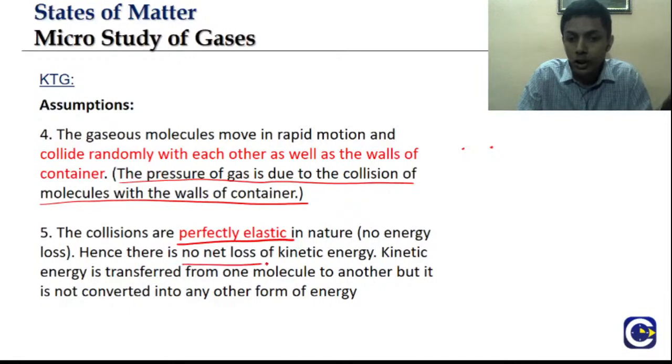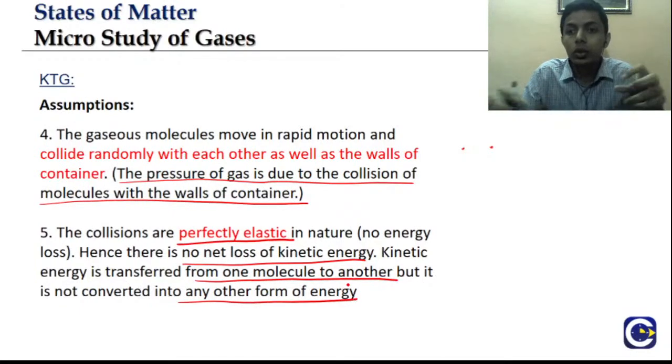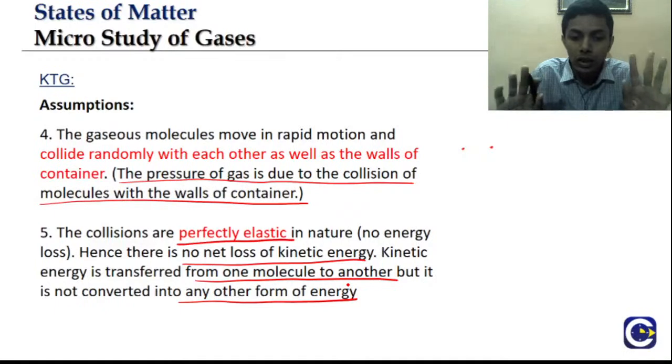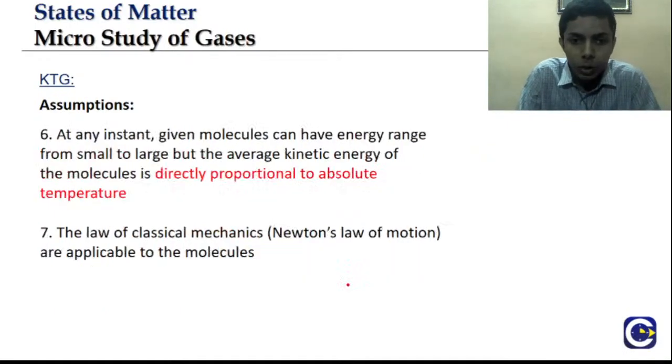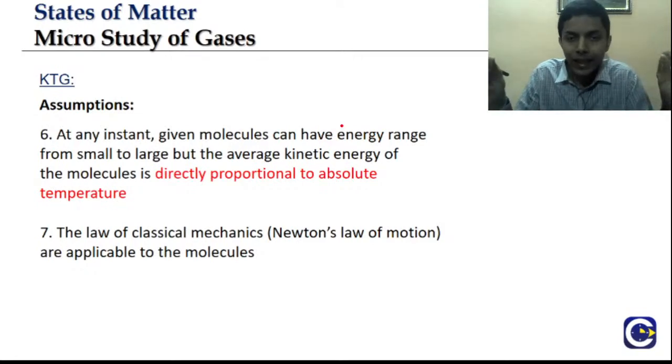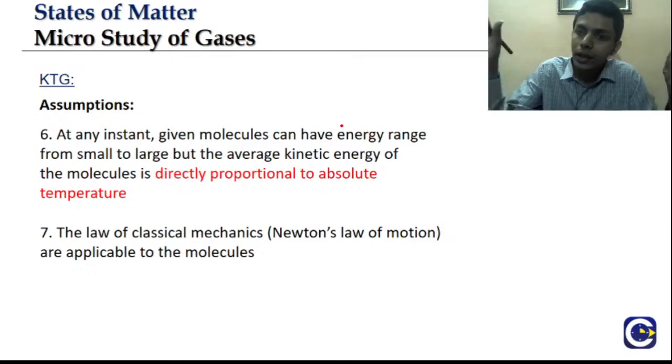Hence, there is no net loss of kinetic energy. Kinetic energy can be transferred from one molecule to another, but it is not converted into any other form of energy. So total kinetic energy at any particular temperature remains the same. That's what the sixth postulate continues, that at any instant, given molecules can have a range of energy. Few molecules will have less kinetic energy, few molecules will have more kinetic energy.